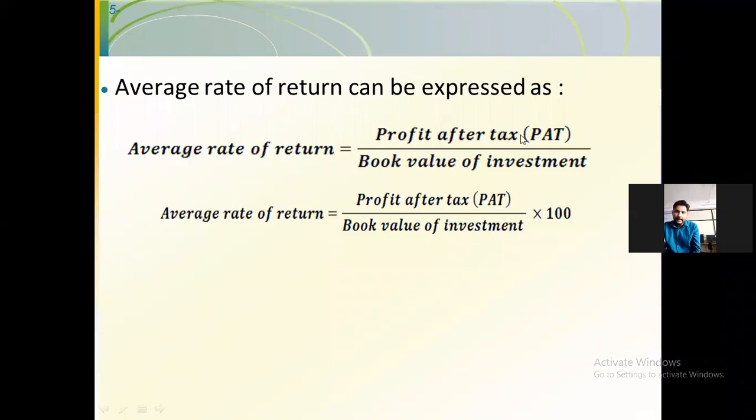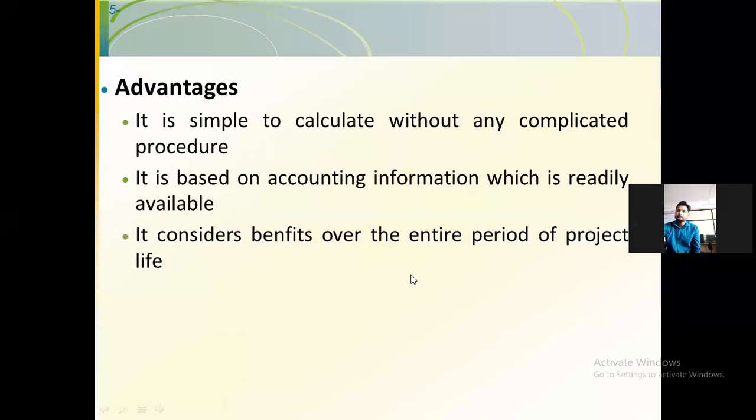So profit after tax, divided by book value of investment. How much you have invested in that business at the initial level, that is nothing but book value of investment. So that gives the average rate of return. That will give a value, some 0.1, 0.2 like that. And when you want to convert that value into a percentage, at that time you have to multiply with 100.